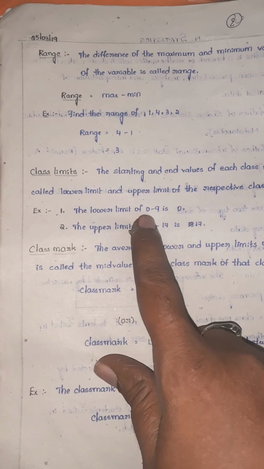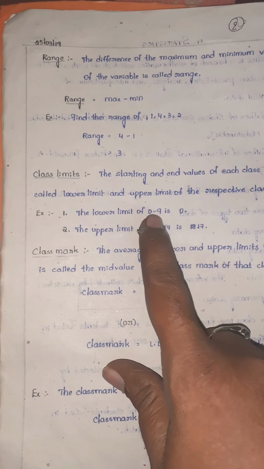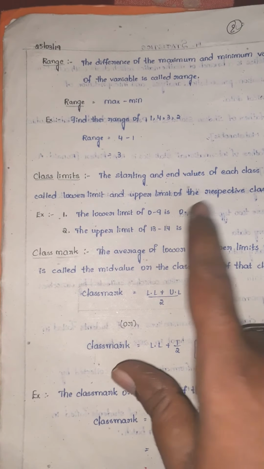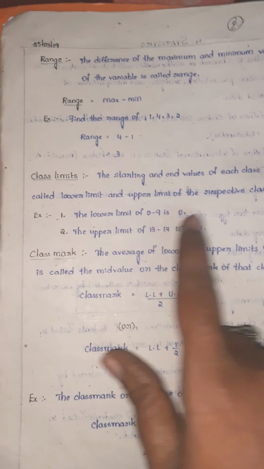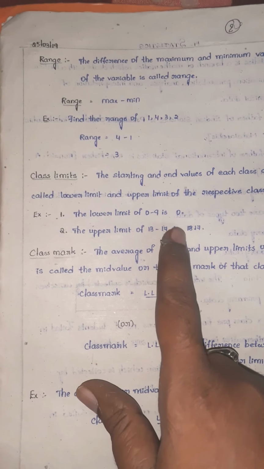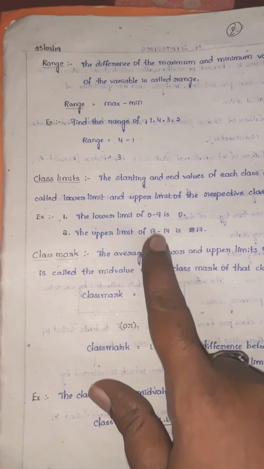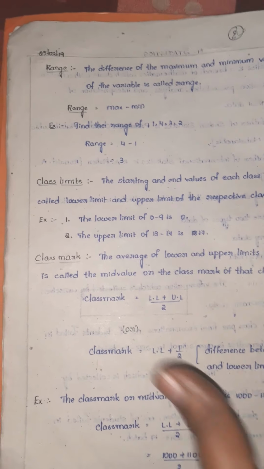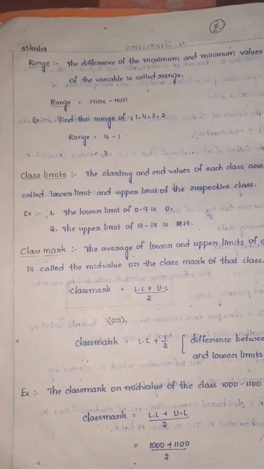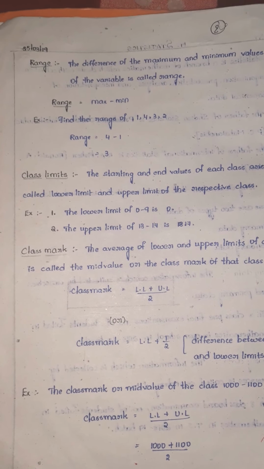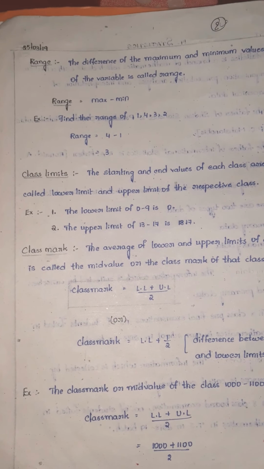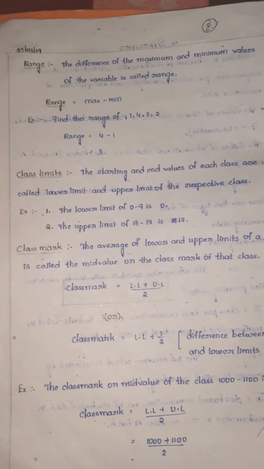So starting value is known as lower limit, end value is known as upper limit also. So here lower limit is 0. The upper limit of 13 to 17 is, upper limit means we should take end value, right side value, how much? 17. So in objective also it is important. If they ask what is the upper limit of 20 to 27, upper limit means 27. In the same question lower limit means 20.